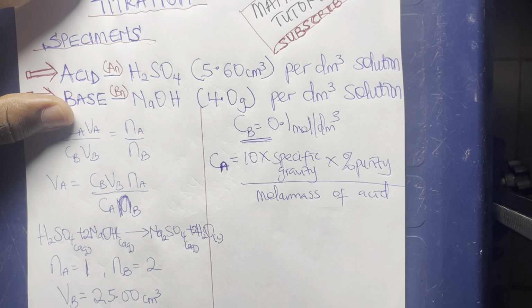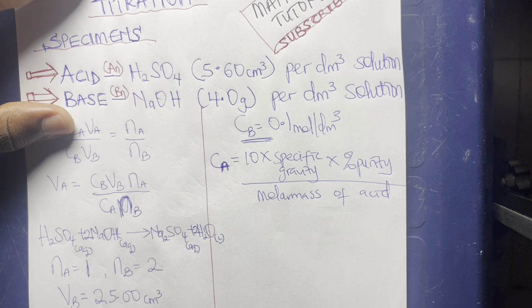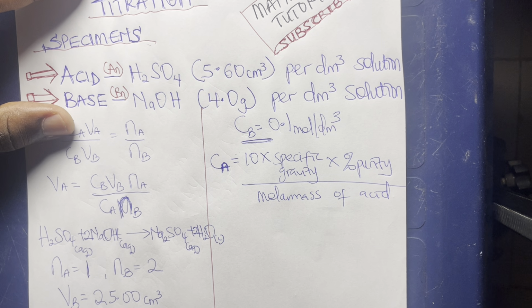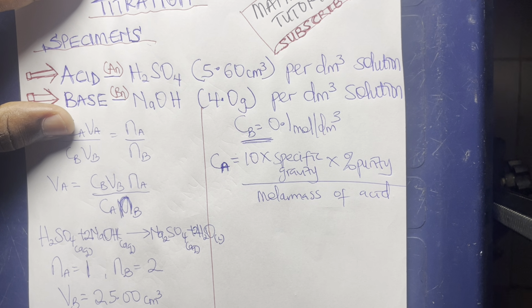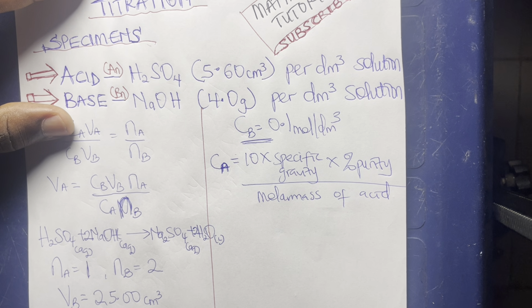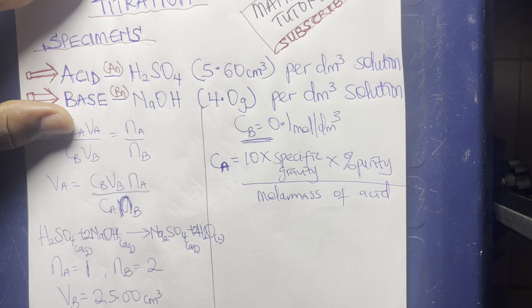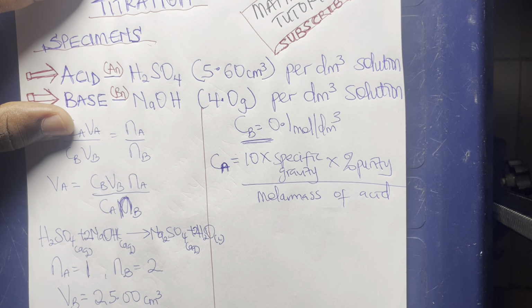This formula is for us to get the concentration of the acid in mole per dm cube, but it's going to be the concentrated form. When you want to dilute an acid, you have to dilute it from a concentrated form to a diluted form. So we need to calculate the concentration of the acid, H₂SO₄, in the concentrated form first.